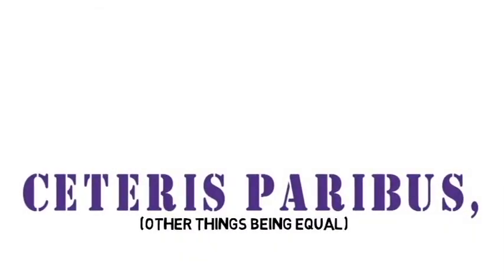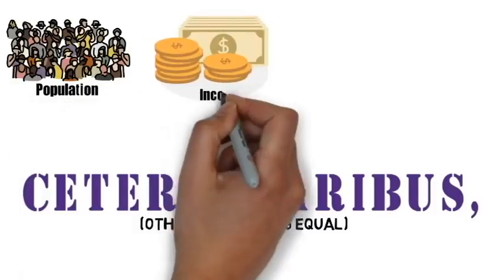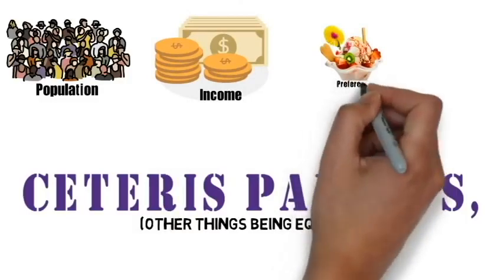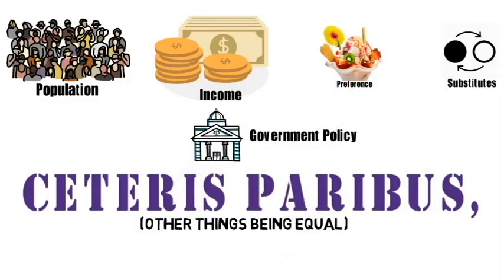However, we stated other things being equal. What are those other things? Factors like population, income, preferences, substitutes, and government policies should remain the same, or rather, we need to make an assumption that they remain the same. Let us understand why it's necessary to make such an assumption.